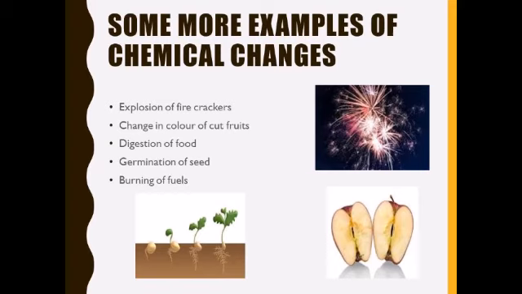And there are so many changes like burning of fuels, like burning of kerosene and burning of candle, and there are many examples of chemical changes. So in all the chemical changes, new substances are formed with different properties.